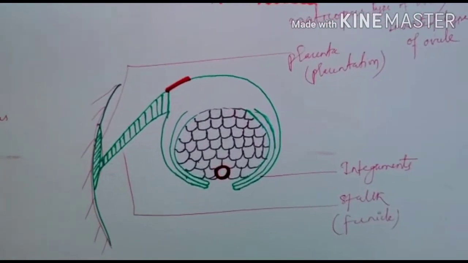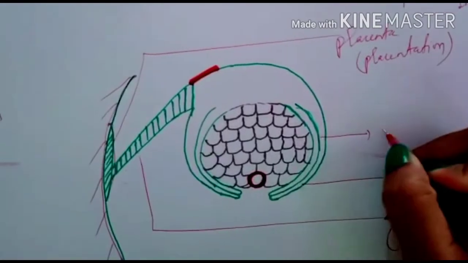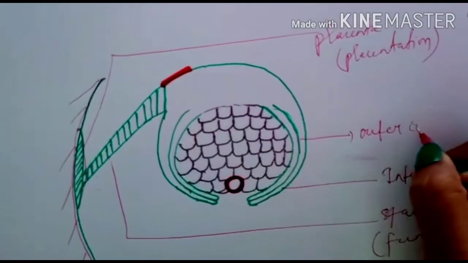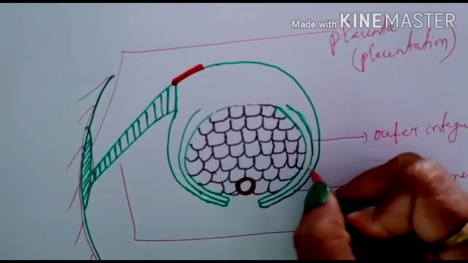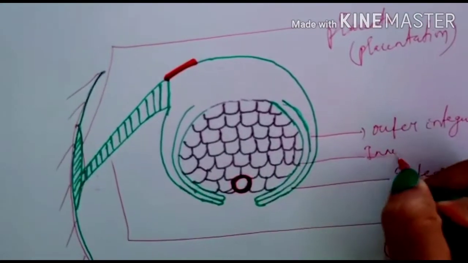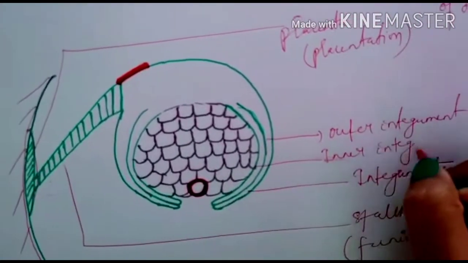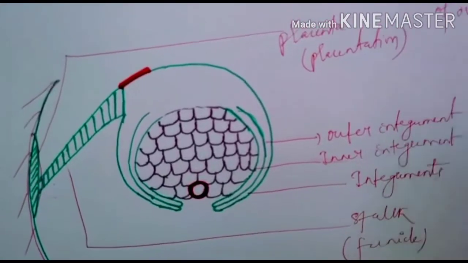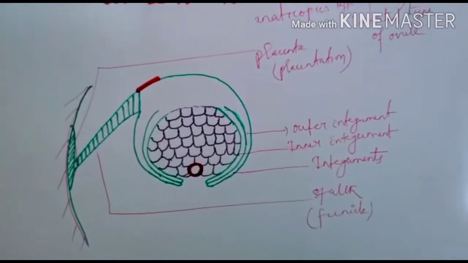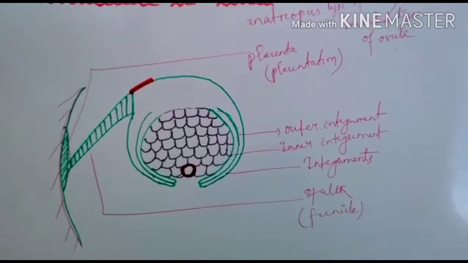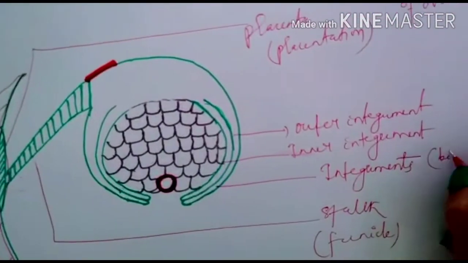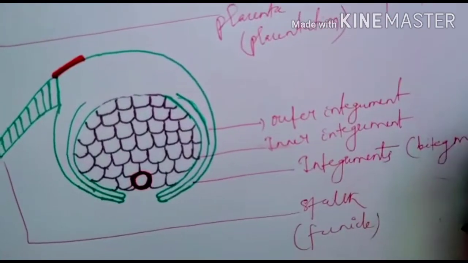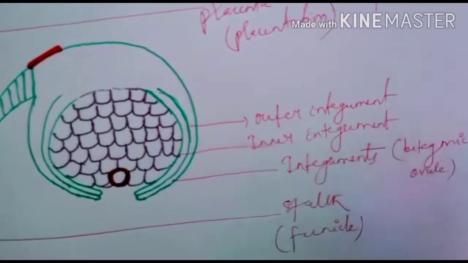The integument is of two types: the outer integument and the inner integument. So the anatropous type of ovule has two integuments. So it is called bitegmic ovule.